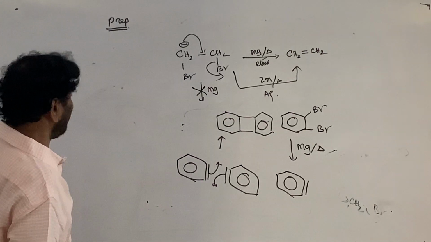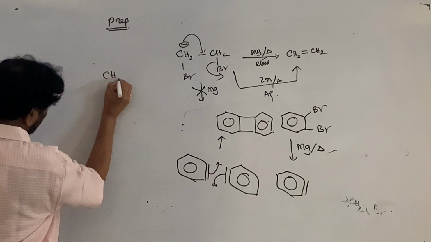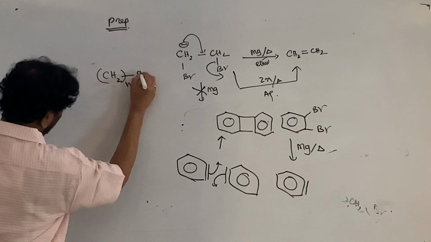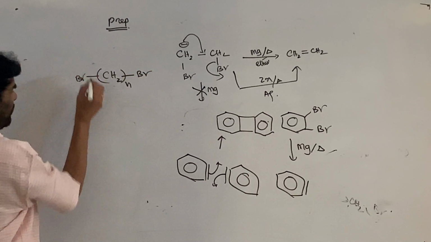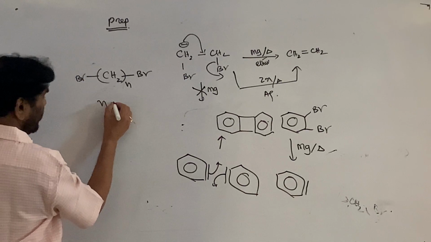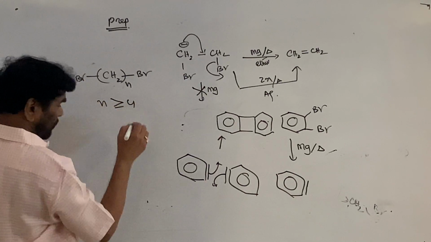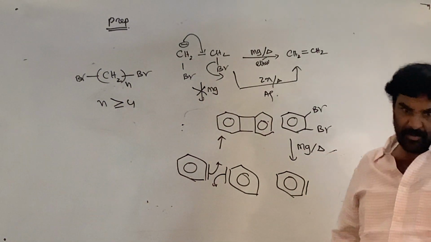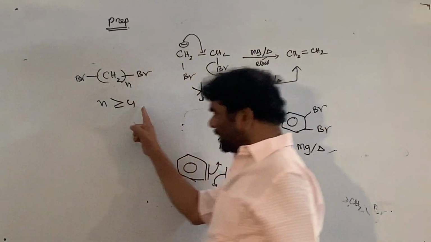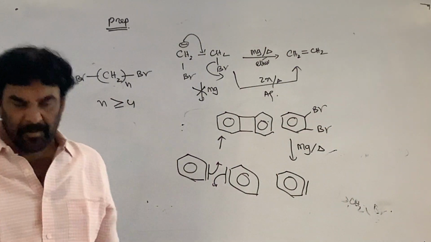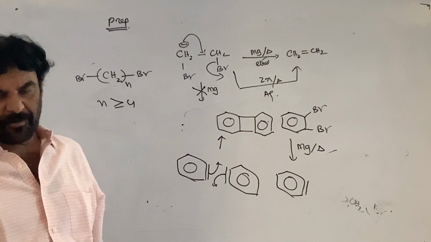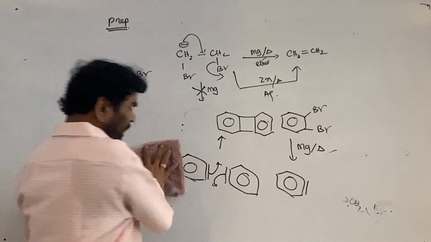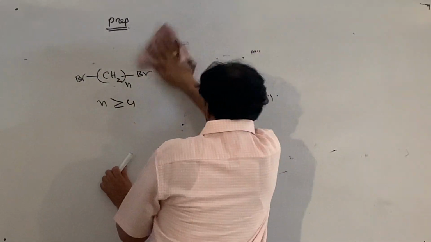Which dihalide forms the Grignard reagent? Take the dibromoalkane Br-(CH2)n-Br. The n should be greater than or equal to 4. That is the condition: 1,4-dibromo. The C-X bonds must be separated by four or more carbon atoms. Then only the di-Grignard reagent, the metallic derivative, is formed.